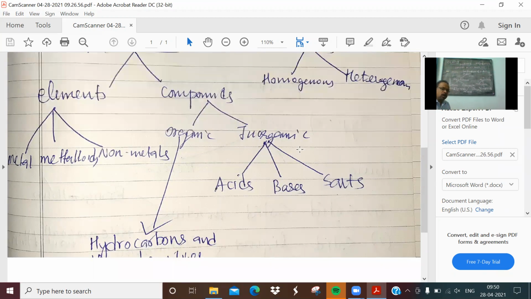So now, inorganic compounds in detail: acids, bases and salts. Acids, bases and salts are a classification of inorganic compounds. Acids have some special characteristics, bases have some special characteristics, and salts also. You are familiar with some of the edible acids.